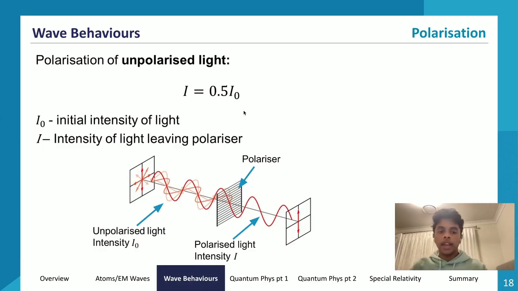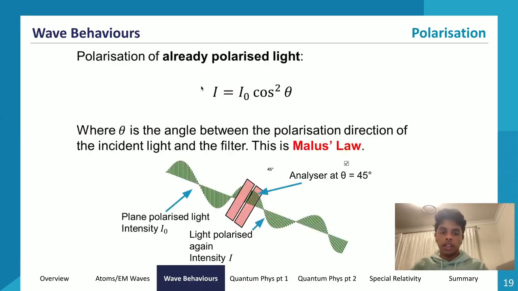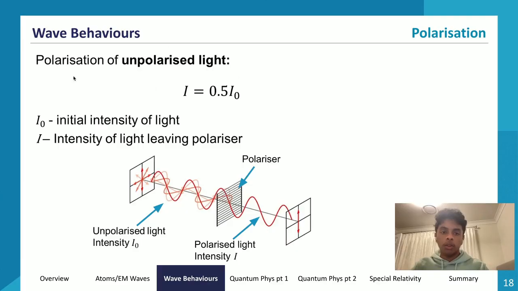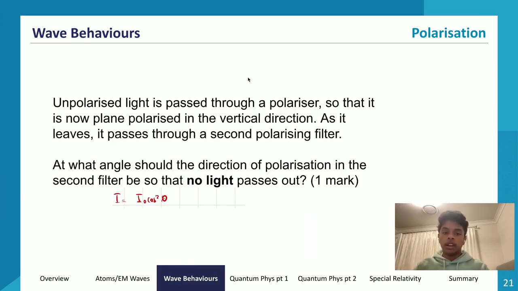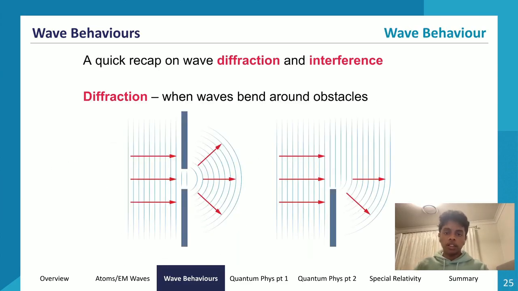So make sure that you check whether you're looking at the polarization of unpolarized light or the polarization of already polarized light, because there are two different equations for each of them. All right, so that's polarization in a nutshell. Now let's look at wave behavior.